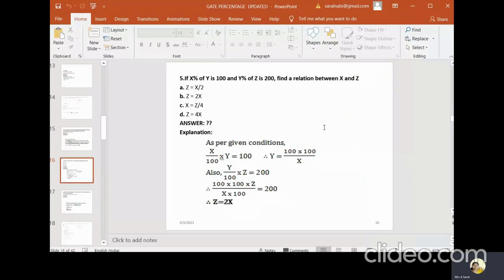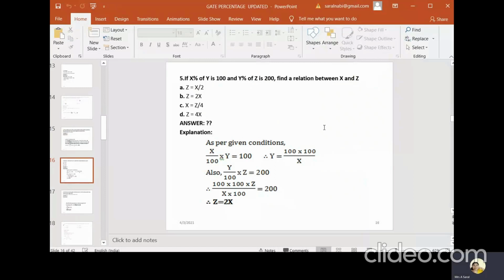This one. If x% of y is 100 and y% of z is 200, find the relation between x and z. What they have asked: x% of y is 100, and y percentage of z is 200, and find the relation between x and z. X% of y can be written as x by 100 into y is equal to 100.